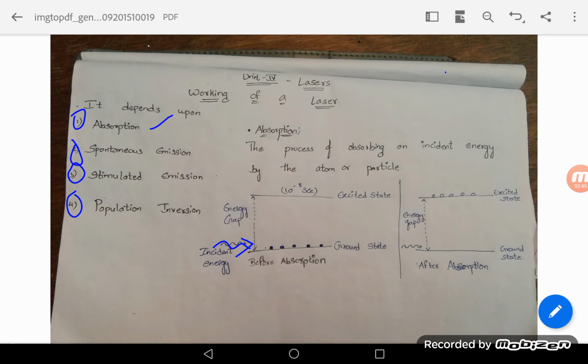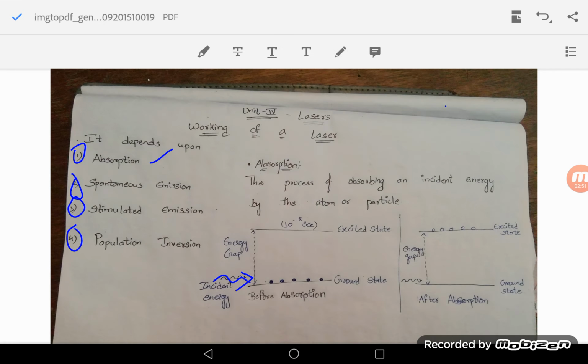Then, as the atom absorbs the incident energy, the atom moves from the ground state to the other, higher excited states.